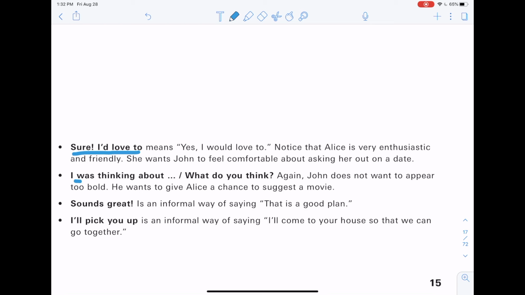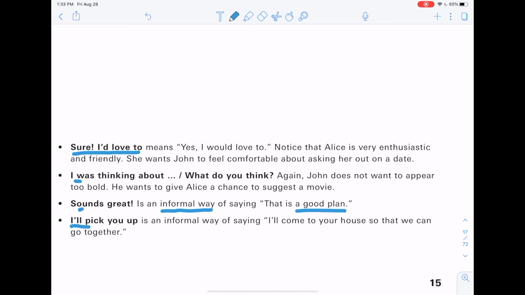So John is always asking in a very polite way, something that is not too bold, because asking someone a question that is very, very bold is considered rude in English. So that's why he's asking in a more polite way, more suggestive way. Alright? And next we have "sounds great." Alright? So "sounds great" is an informal way of saying that's a good plan, or you like the idea, you agree with something, you will say "sounds great."